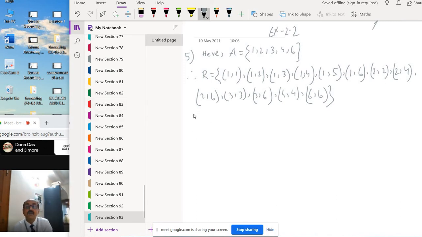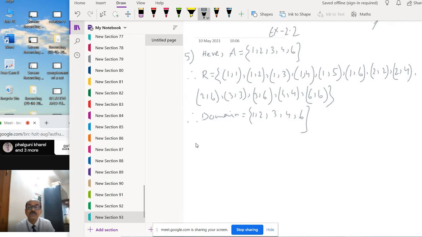Therefore domain equal to the first set elements: 1, 2, 3, 4, 6. You can see in the relation, first elements are the domain.